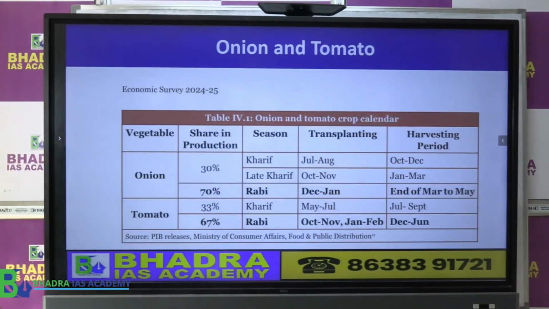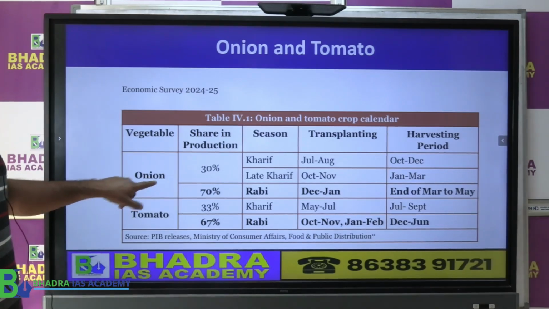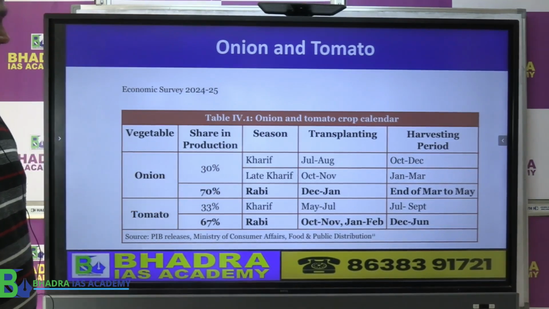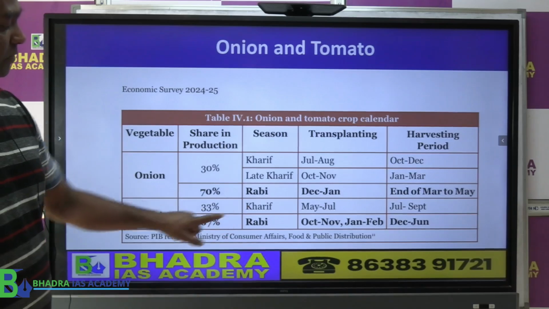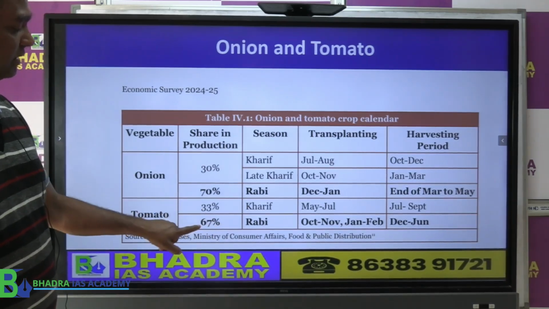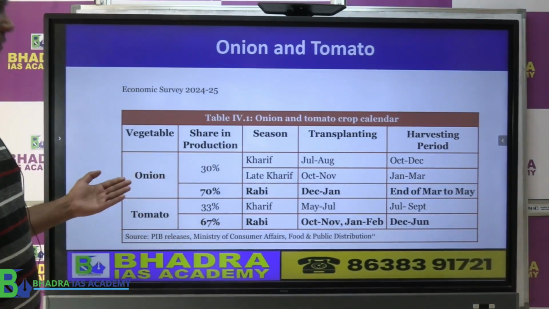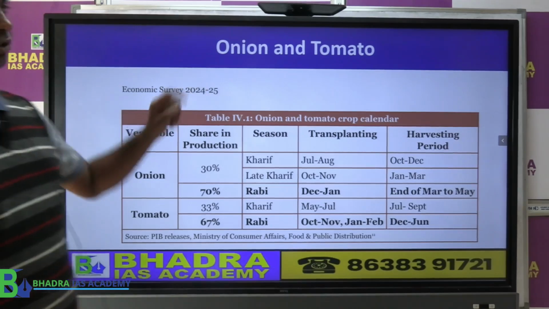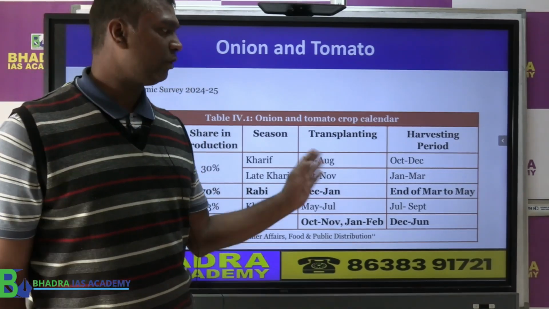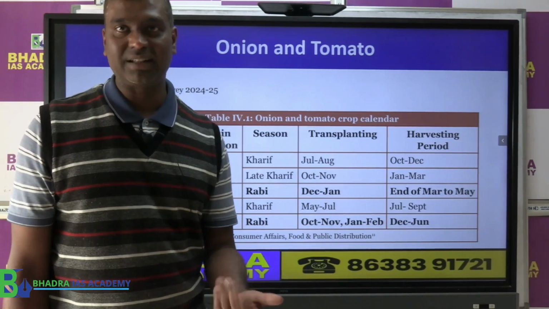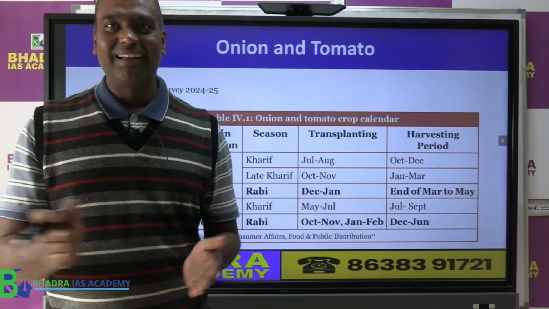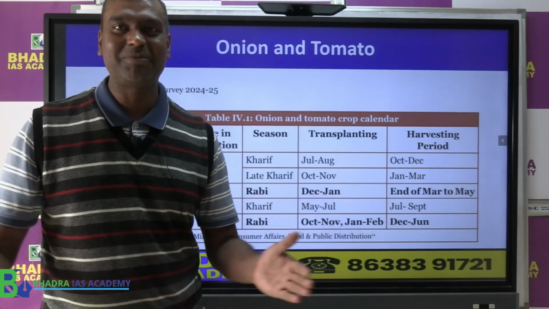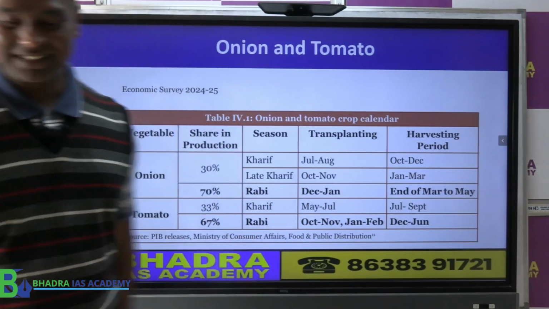Now, as I told already, onion is produced in Kharif season only 30%, but Rabi season mostly 70%. Tomato also, Kharif season 33%, Rabi season 67%. This is the actual table given in the economic survey, the latest one, 24-25. This kind of thing can also come from the prelims point of view, because this time the inflation analysis in the economic survey has a large part kept only for the tomato and onion discussion.